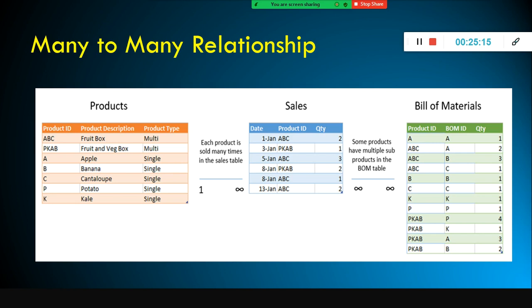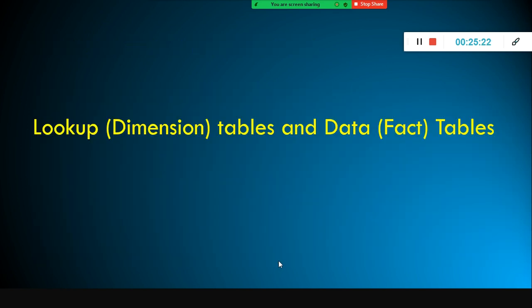Okay, so in the case of bill of materials also, there are many instances of the product ID. So that is the reason why it is called many to many. But you cannot directly implement many to many. First of all, Power BI will not allow you to implement them. So next one is what is a lookup table and fact table. Lookup table is nothing but dimension table, and the data table is nothing but fact table.